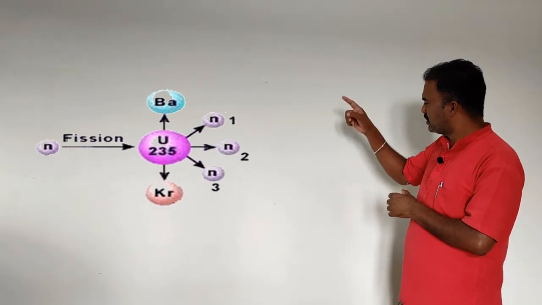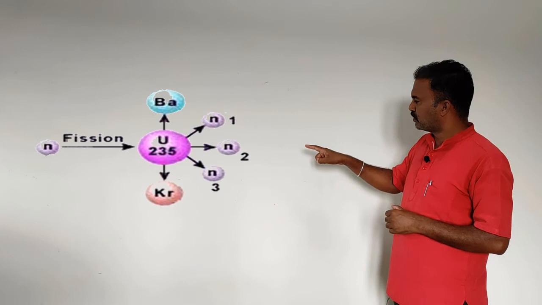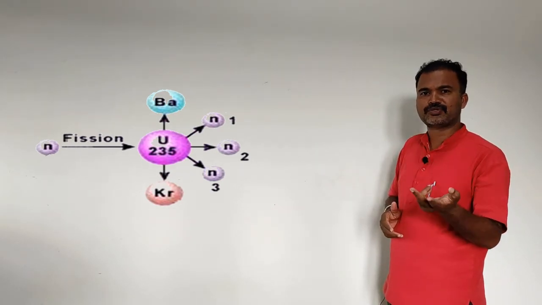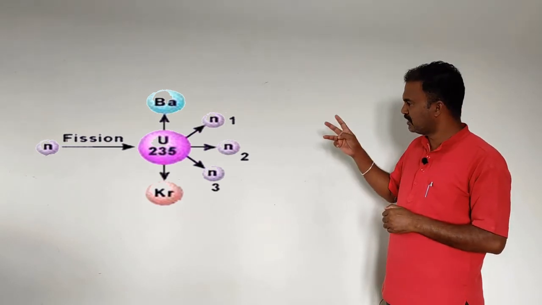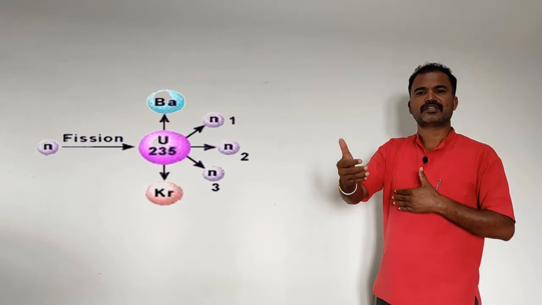So now you consider this nuclear fission reaction. When a uranium-235 interacts with the neutron, it converts into 2 daughter nuclei and it releases 3 neutrons. So these 3 neutrons can trigger further nuclear fission reactions.